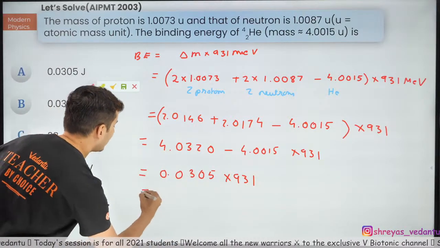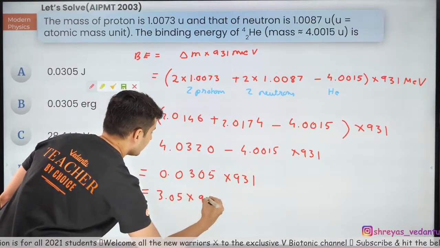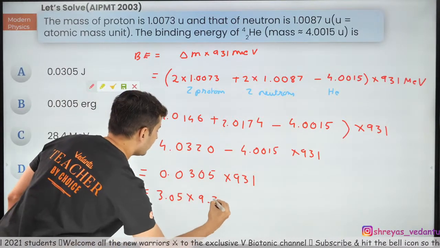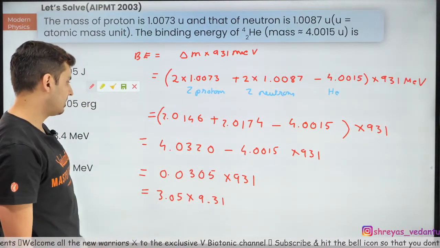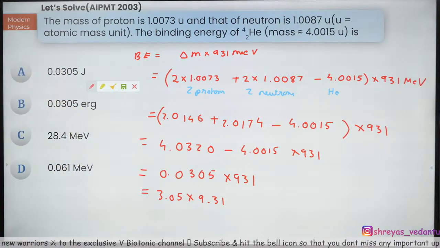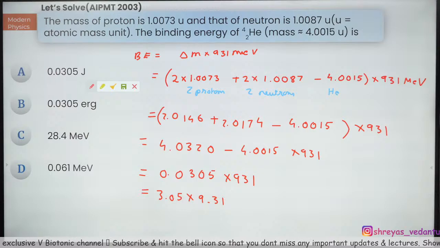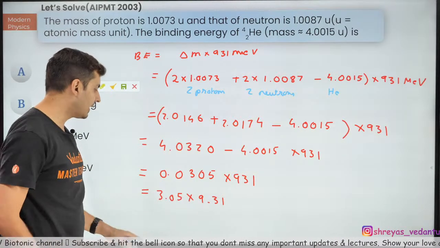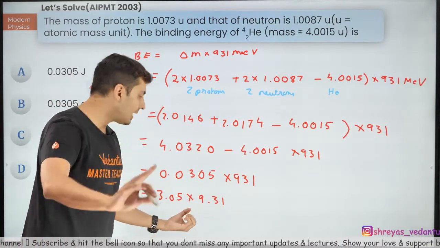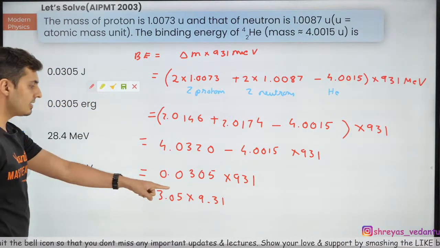Now you can write it as 3.05 into 9.31. I just shifted the decimals. The reason why I've done this, I'll tell you. 9 threes are 27.